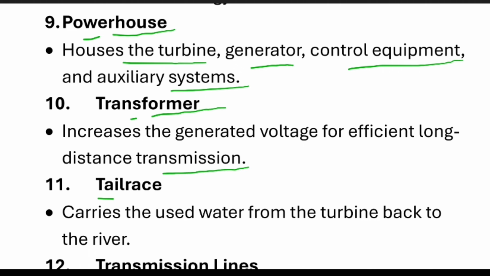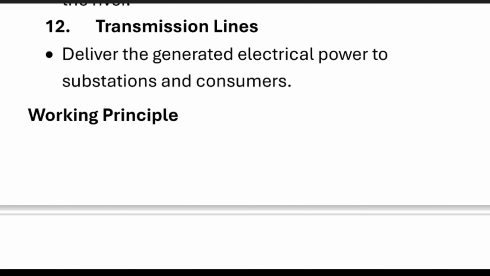And next is the tail race. What is the tail race? It carries the water used by the turbine back to the river. Whatever water comes to it goes back to the river. That is the purpose of the tail race. Next are the transmission lines, which deliver electrical power to substations and consumers. These are the functions of the components.